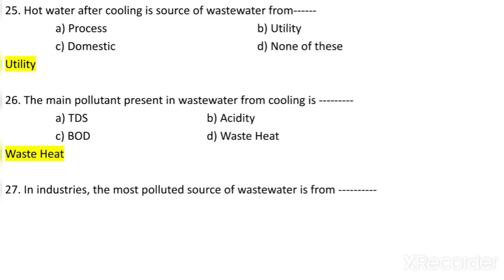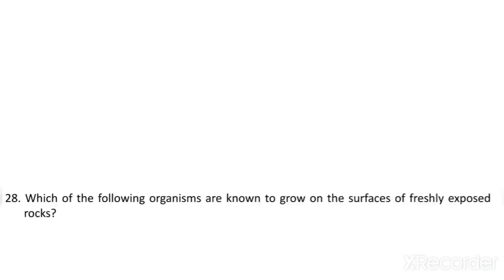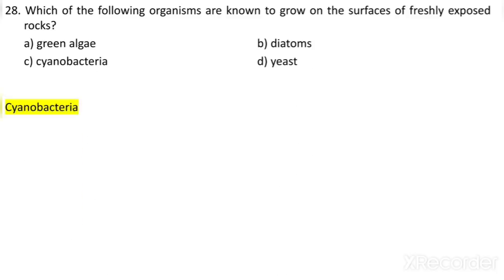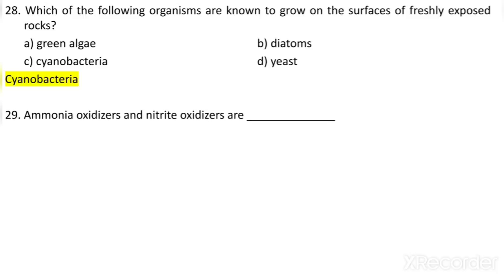In industries, the most polluted source of wastewater is from process, utility, toilets, kitchen. So process is the answer. Which of the following organisms are known to grow on the surfaces of freshly exposed rocks? Green algae, diatoms, cyanobacteria, yeast. So cyanobacteria is the answer.